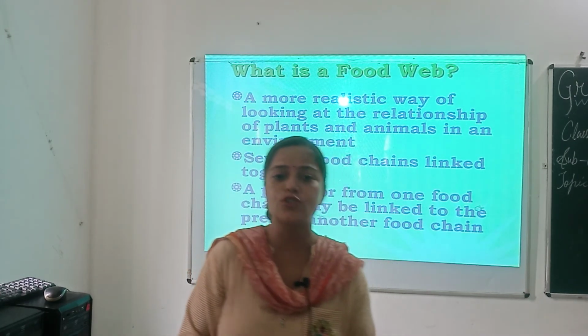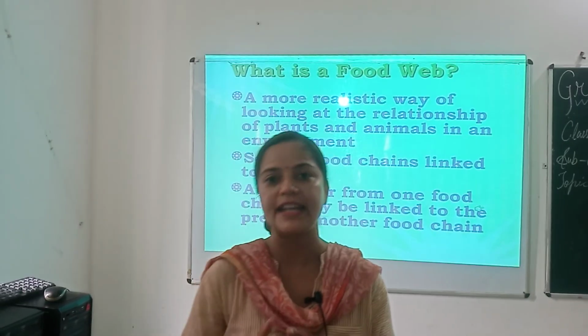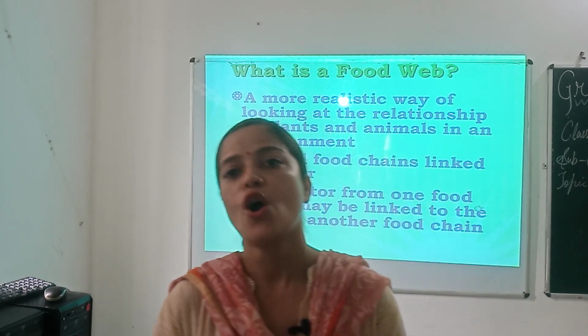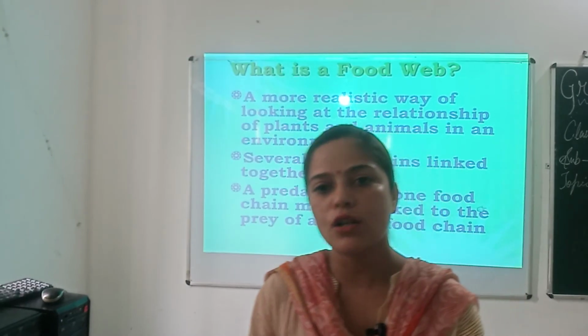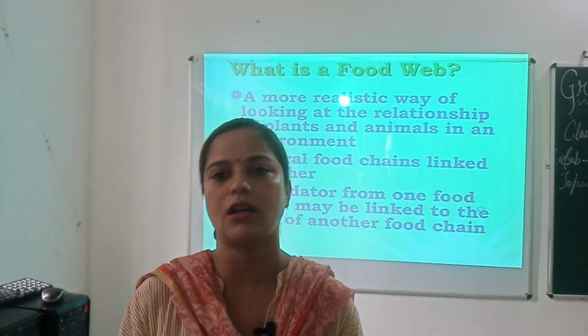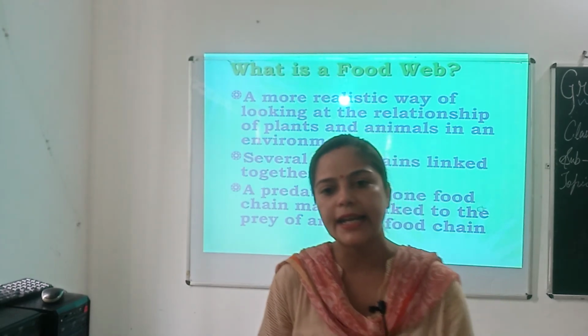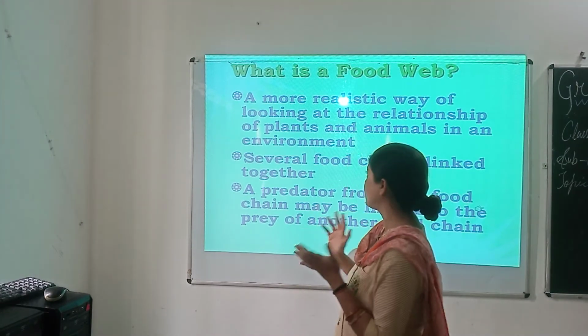Several food chains of a region interconnect to form a food web, and in a food web, each organism can be eaten by two or many other organisms, and these organisms can also be eaten by several other organisms. Thus, a food web gives stability to an ecosystem. Again, let us know about food web. What is a food web?